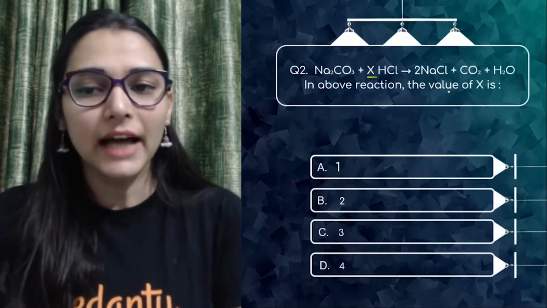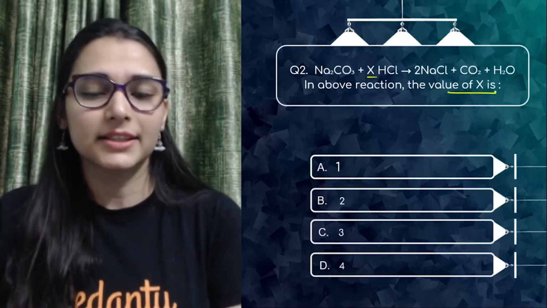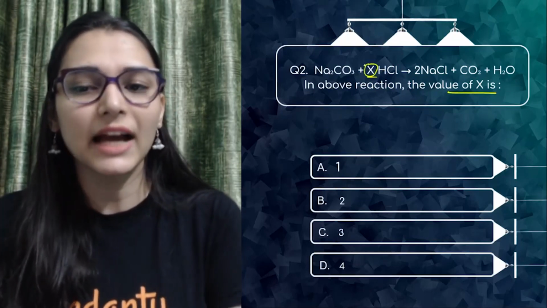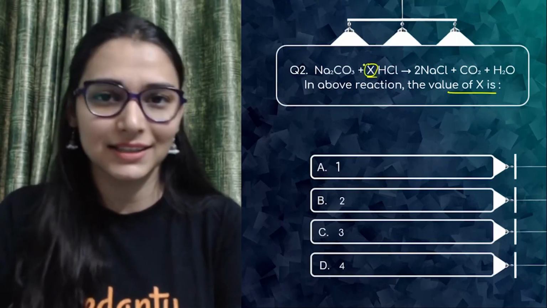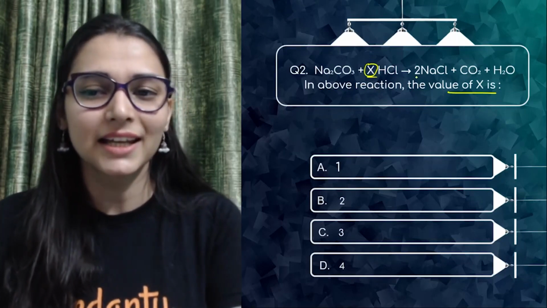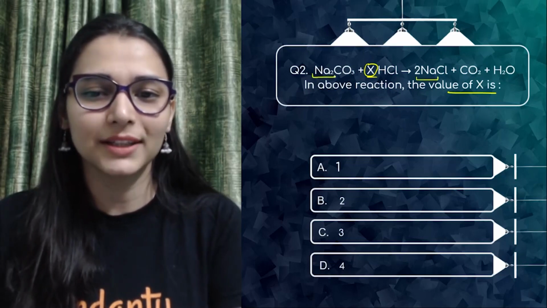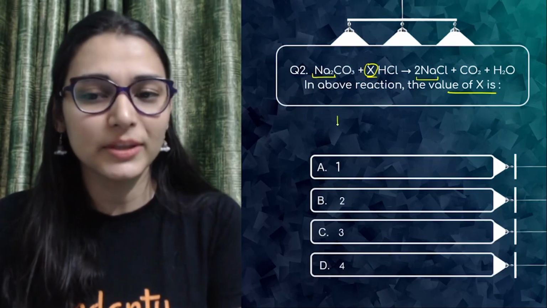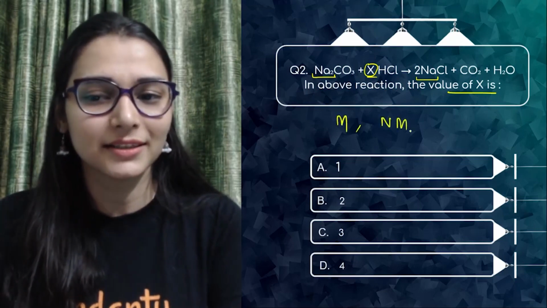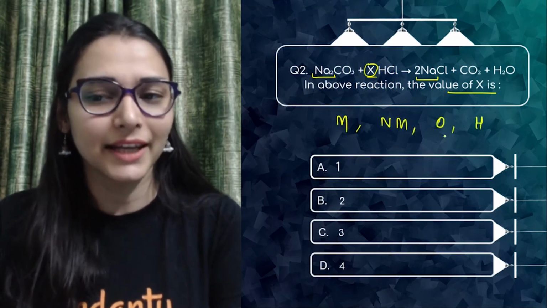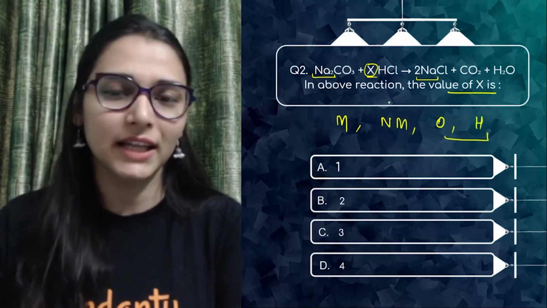In the above reaction, you have to tell the value of X, which means we have to balance the equation. If you see carefully, it is partially balanced. See the right hand side, 2 sodium, 2 sodium. Sodium is balanced. What is the sequence of balancing? Metals first, then non-metals, then oxygen, hydrogen. They are also non-metals, but we will always balance them in the end.